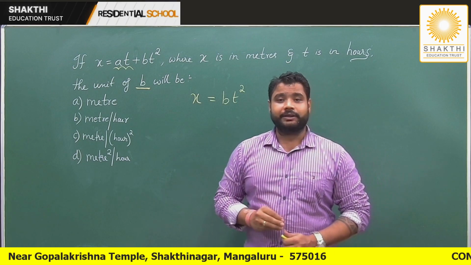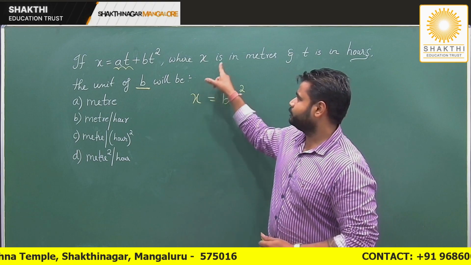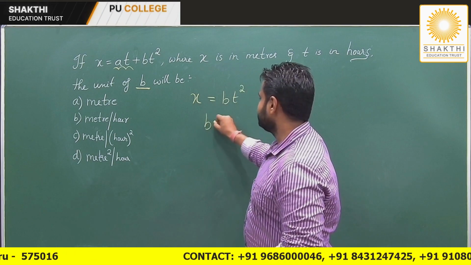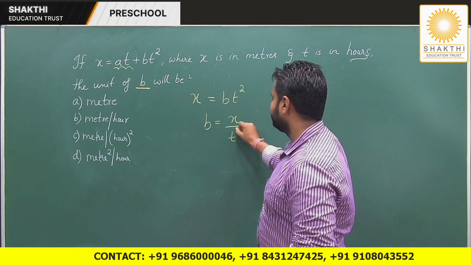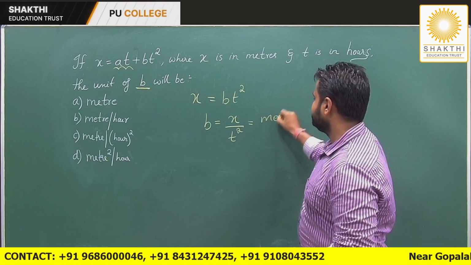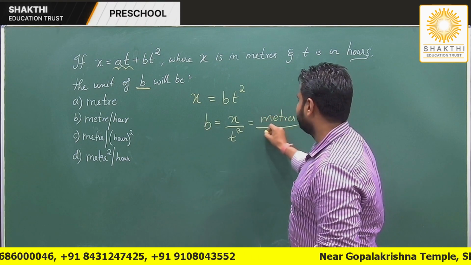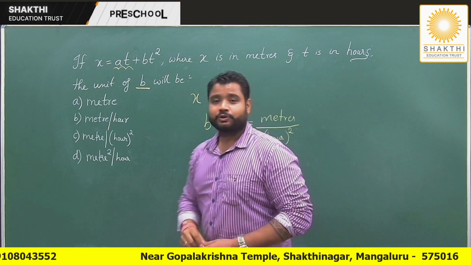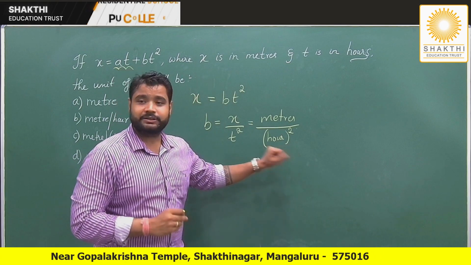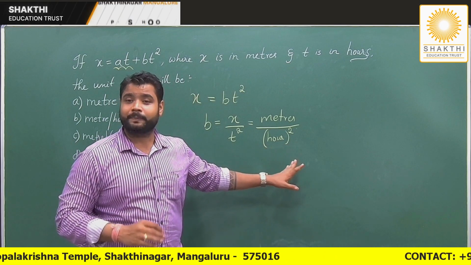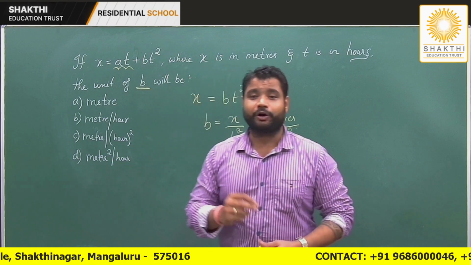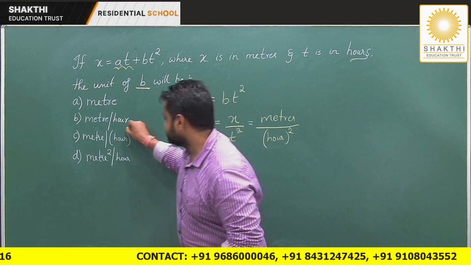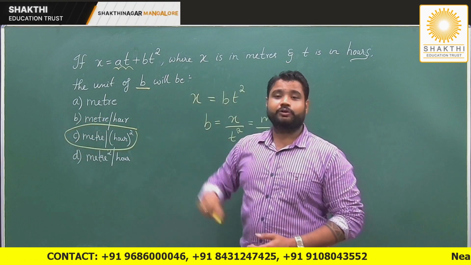And very interestingly, they have given me something related to x and something related to time. So if I write this equation, b is equal to x by t square, can I say it's nothing but meters divided by, what is the unit of time, hour, the whole square. So is this answer matching somewhere? Yes or no? Please look at the question and the options carefully. Can I say that yes, it is matching with option C? Yes or no, my dear students?